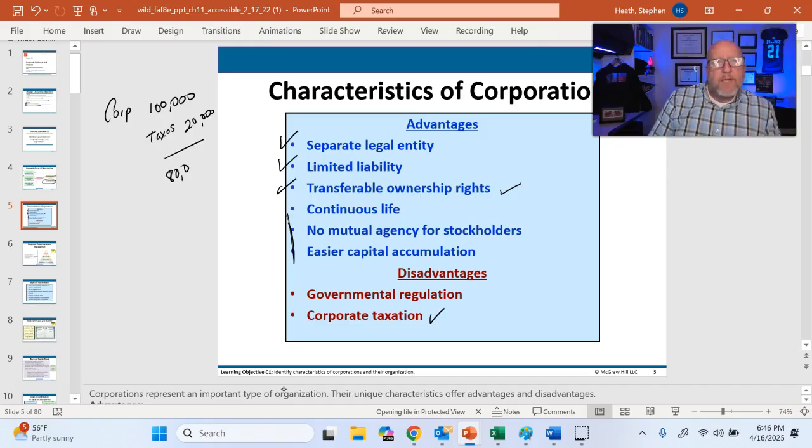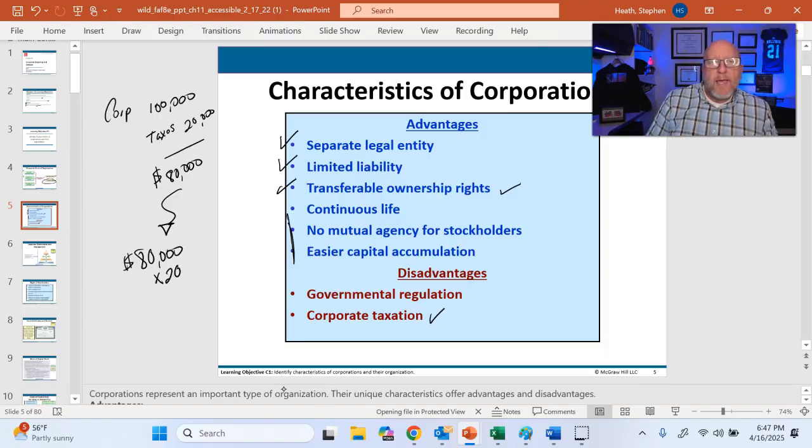Therefore, the after-tax cash that the corporation can distribute to its owners is 80,000. So if I receive 80,000 as a dividend payment from my corporation, then I'm going to be taxed again.